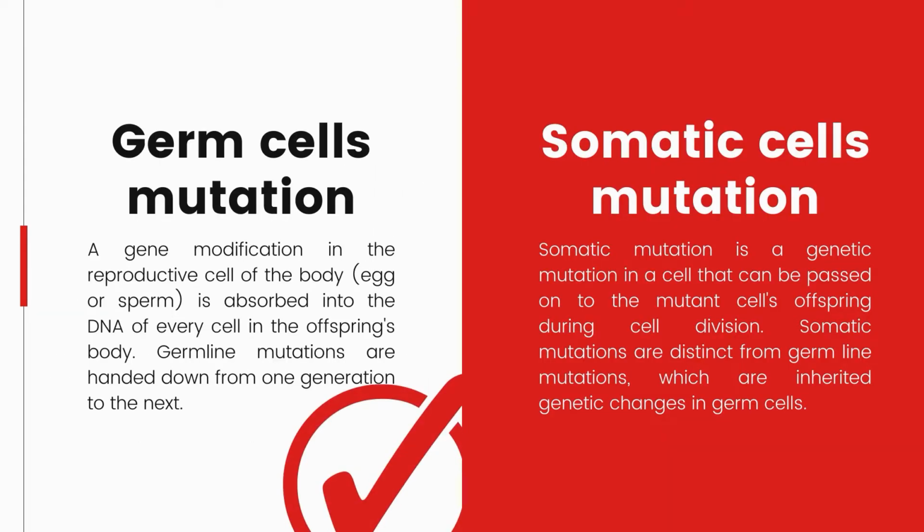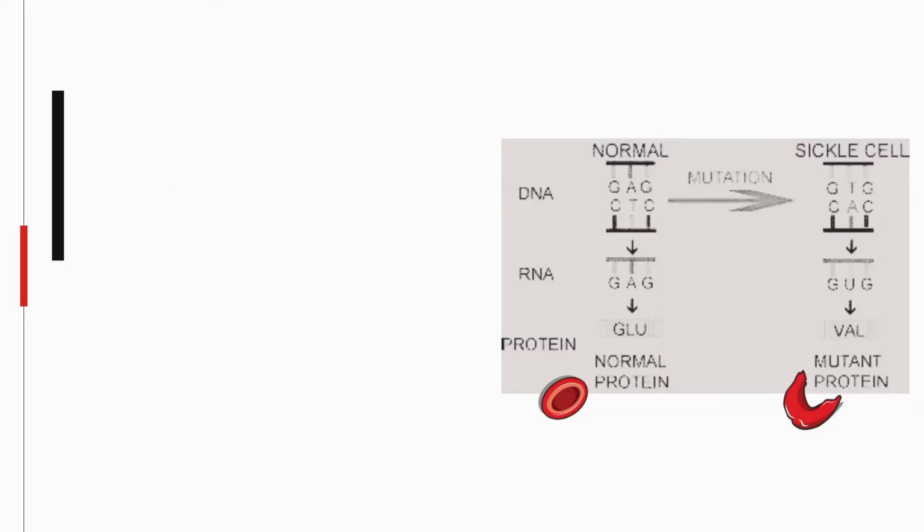Sickle cell anemia is caused by germline cell mutations. It is possible that it will be passed down to the offspring, and if the generation continues to reproduce, it will be a never-ending cycle. Sickle cell anemia is an autosomal recessive illness, which means it may be passed down to kids but may skip a generation, since it requires 2 defective alleles, 1 from each parent. Otherwise, the offspring will simply be a carrier of the disease or a normal individual.